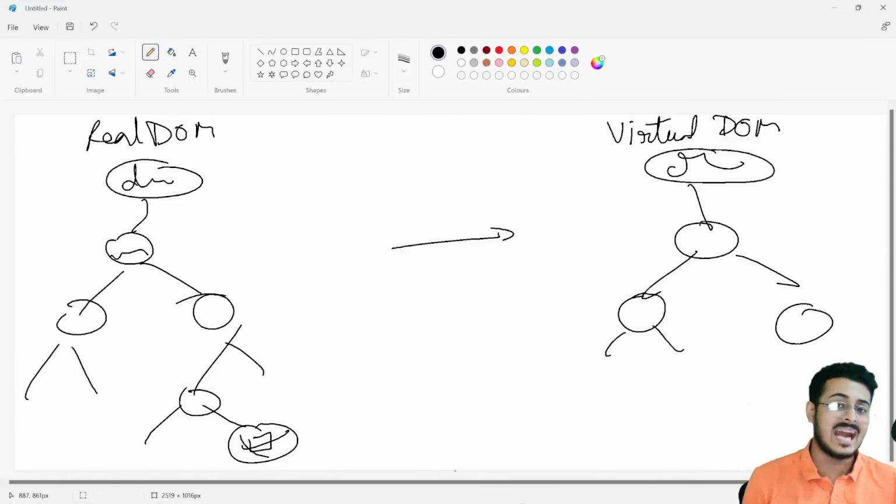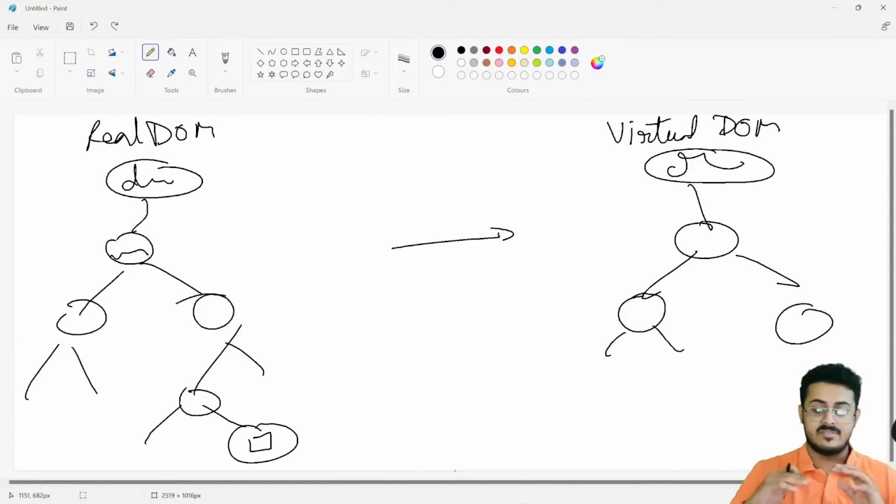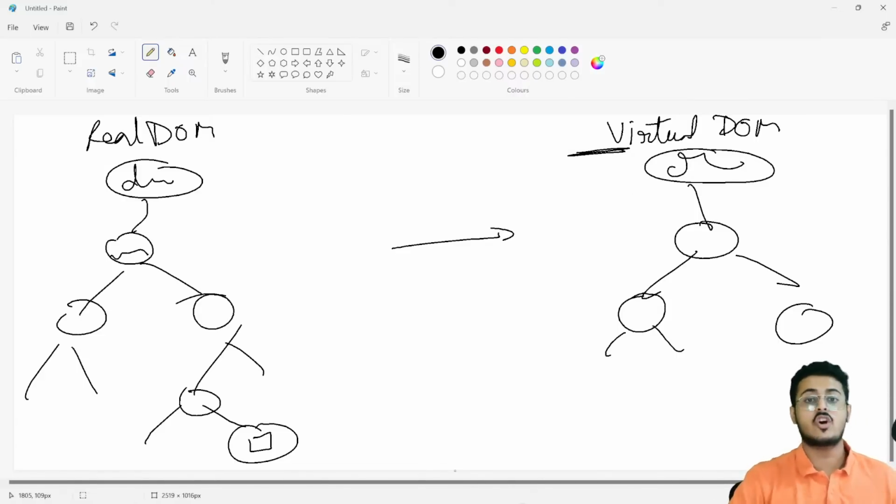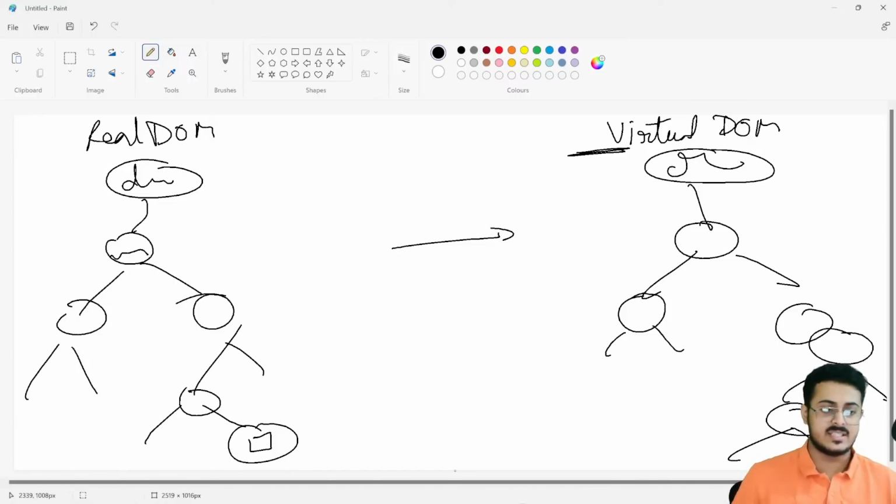Now, what React did was, it kept the real DOM right over here. So for example, you want to check this particular checkbox. Every time you do something on the website, React will keep the real DOM with it and create a copy of the DOM, which is called the virtual DOM. That copy is the exact same copy of what you are able to see inside the real DOM.